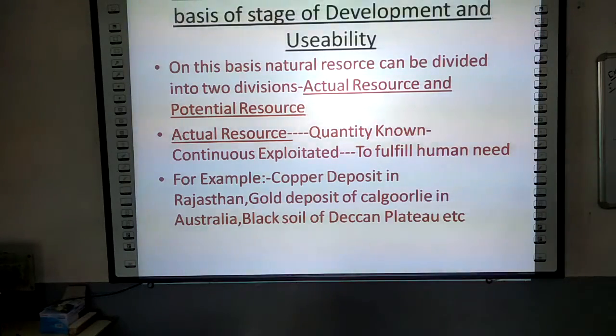So, we had so far read about the different resources, and the main thing in the chapter is to make you aware first of all how the resources are classified, what is the meaning of resource, why resources are being used by the human beings, and from where these resources are available to us, which we have discussed so far.